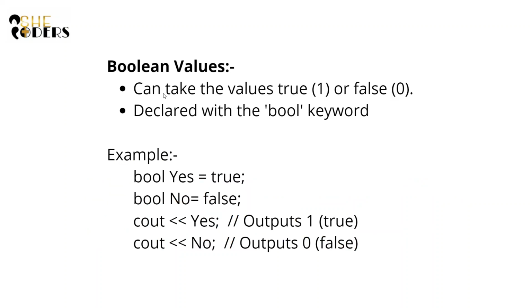So next is our boolean values. It can take only the values true and false. True here will be 1 and false here will be 0. And it is declared with the keyword bool. As an example, you can see bool yes equals true, bool no equals false. Whenever we write cout yes, the output will be 1. It will not return the word true in the console; instead, it will return 1. By this we can understand that the value of yes is true and no is false.